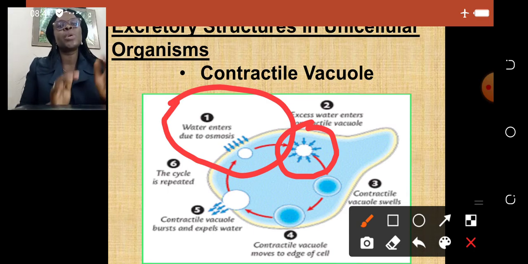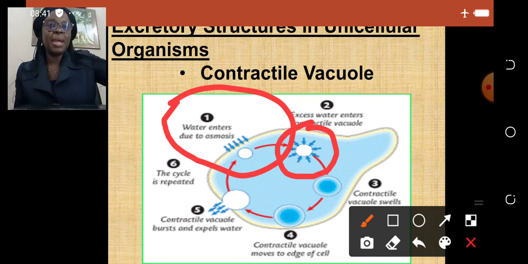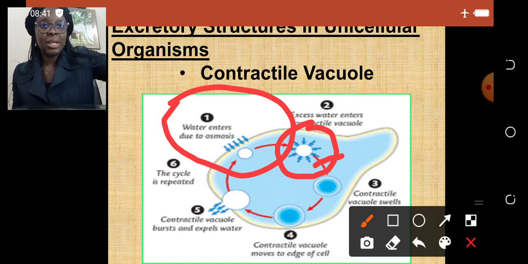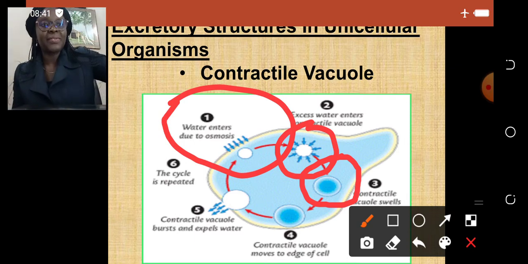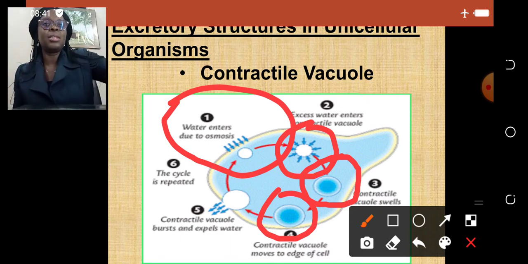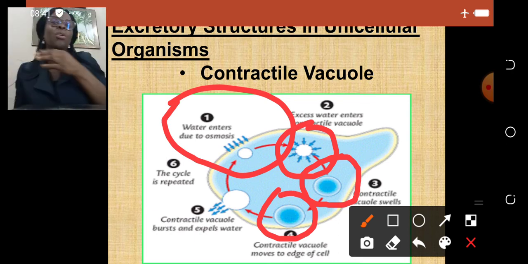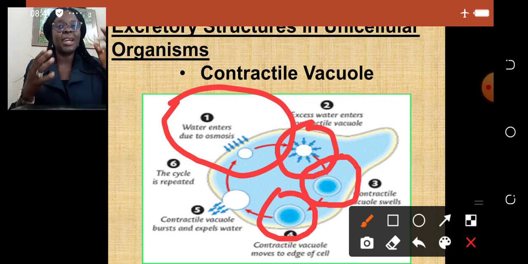Thereafter, this contractile vacuole will move to the side very close to its cell membrane. You can see that the vacuole has swelled here. That means water has moved into the contractile vacuole. Thereafter, it moves to the edge. You can see number 4. It moves to the edge of its cell. Then thereafter, it bursts and it expels all the excess water, because if you're not careful, it's going to affect the amoeba cell if that excess water is not removed.